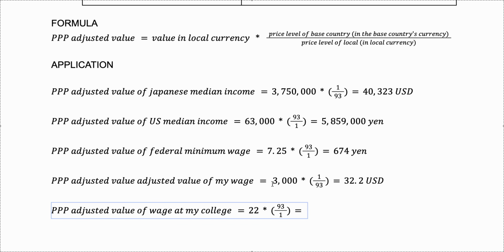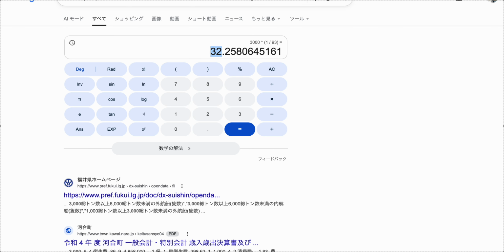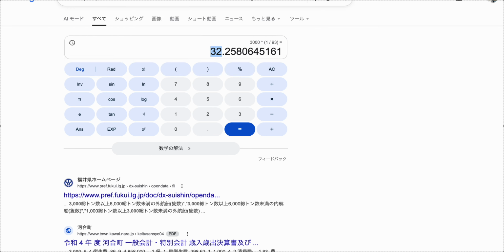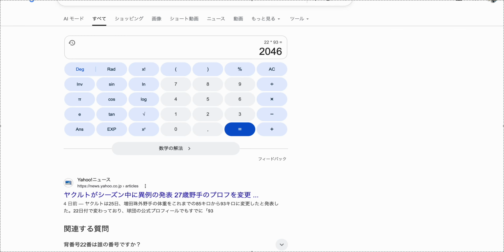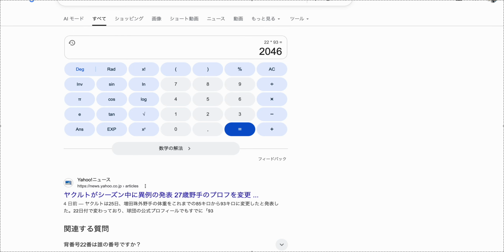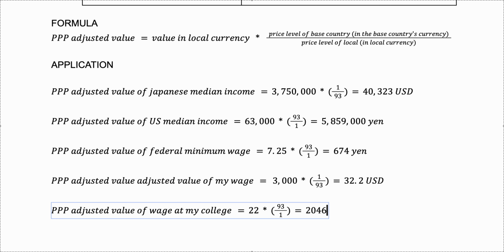And in this case, we basically multiply 22 with 93. And that is 2,046 Japanese yen.